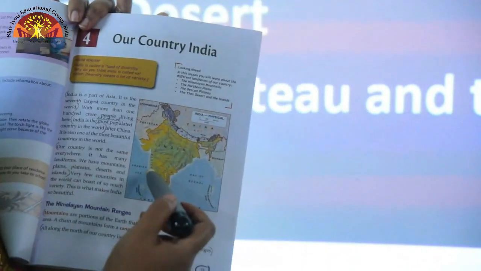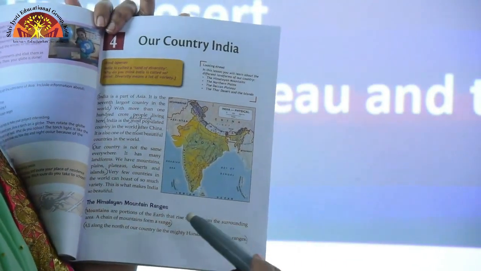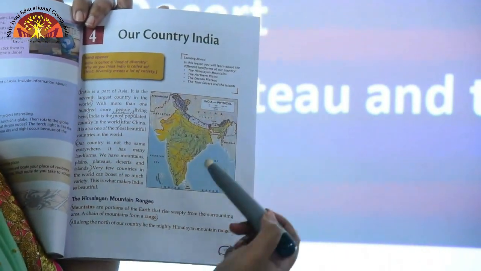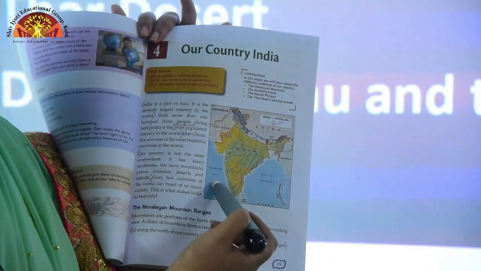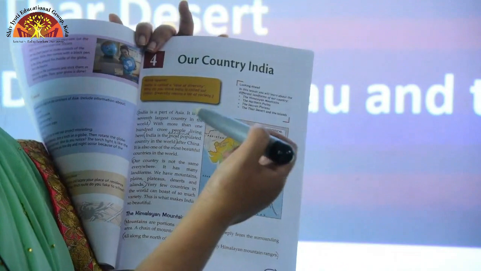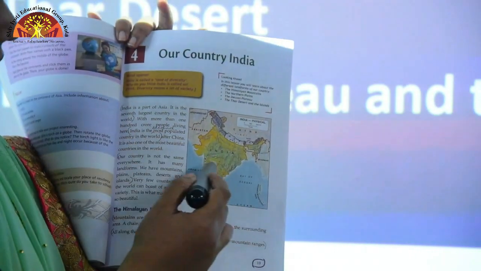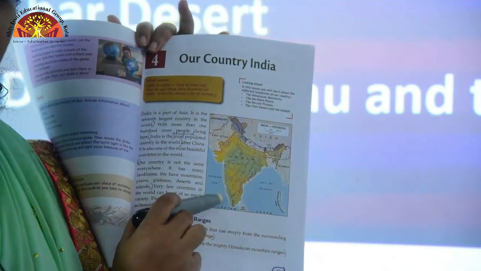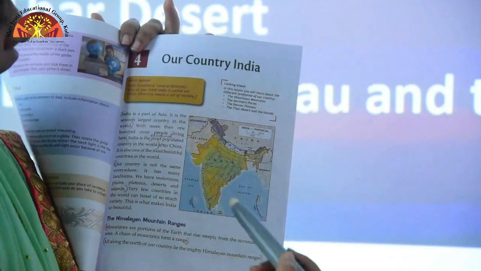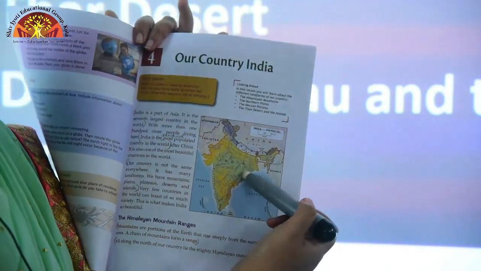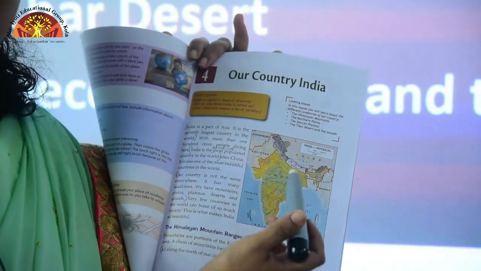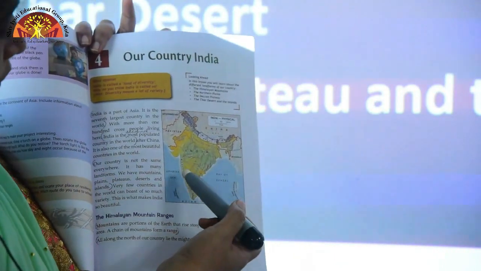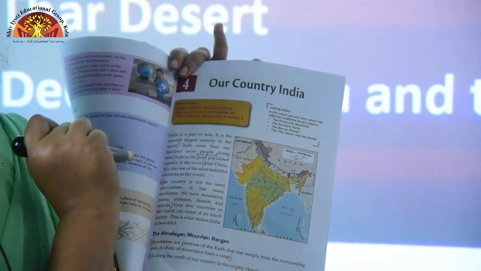So this is your Deccan Plateau, and towards the right side you have the Eastern Ghats, and towards the left side of the Deccan Plateau, that is towards the western side, you have the Western Ghats, and similarly you have the eastern coastal plains towards the east of Deccan Plateau and western coastal plains towards the west of Deccan Plateau.